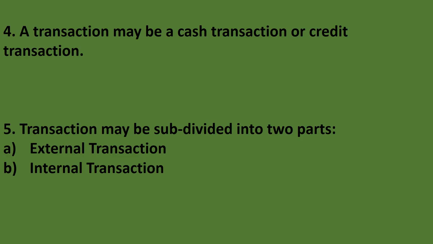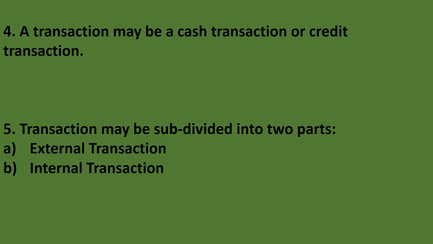It is a cash transaction. And credit transaction, when the amount of transaction is paid or received after the expiry of agreed period of time, then it is called as a credit transaction.